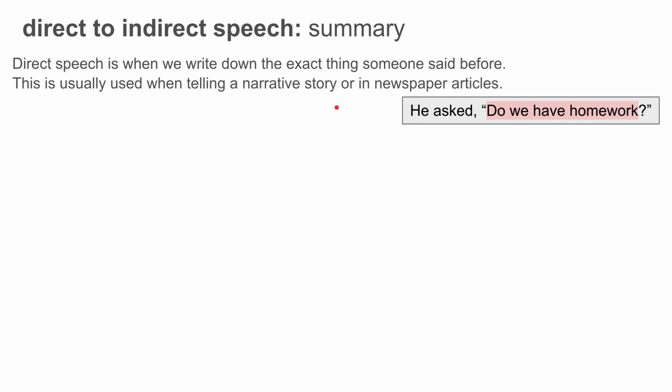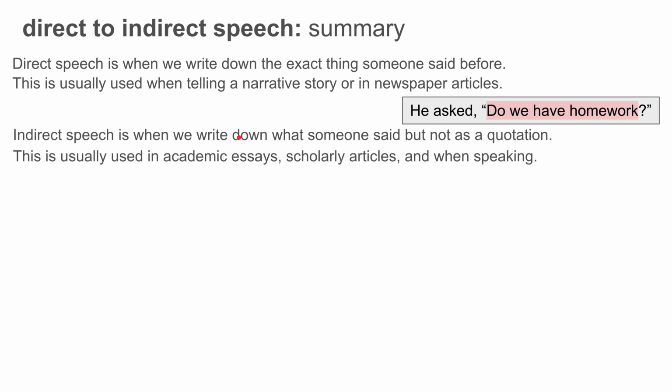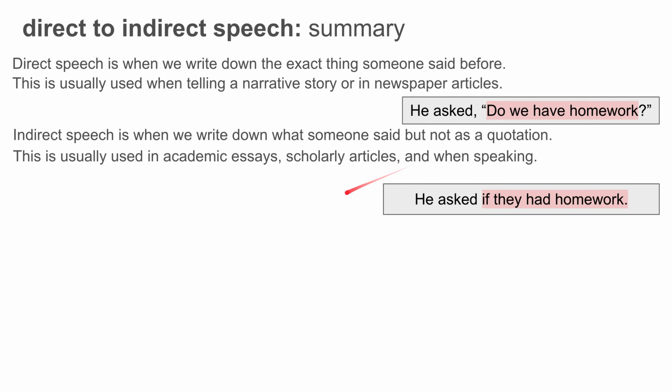So let's do a quick summary. Direct speech is when we write down the exact thing someone said before. This is usually used when telling a narrative story or in newspaper articles. He asked, "Do we have homework?" Indirect speech is used when we write down what someone said but not directly word for word. And it's usually used in academic essays, scholarly articles, and when speaking. So, he asked if they had homework.